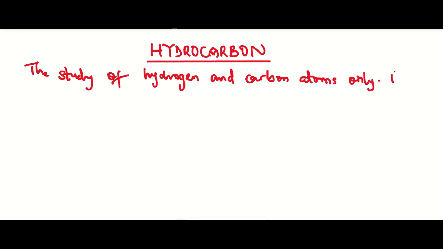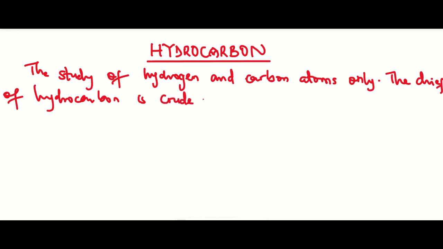Note that the chief source of hydrocarbon is crude oil or petroleum. And so we can have impurities in hydrocarbons.